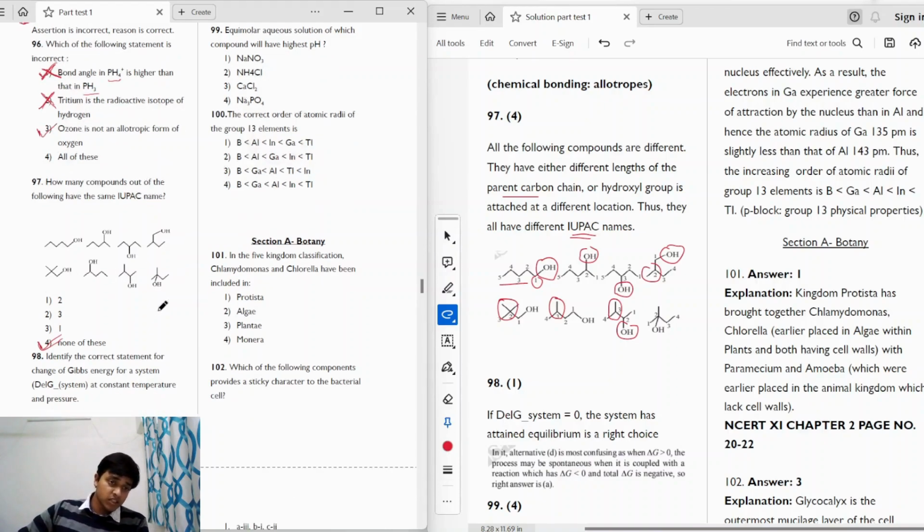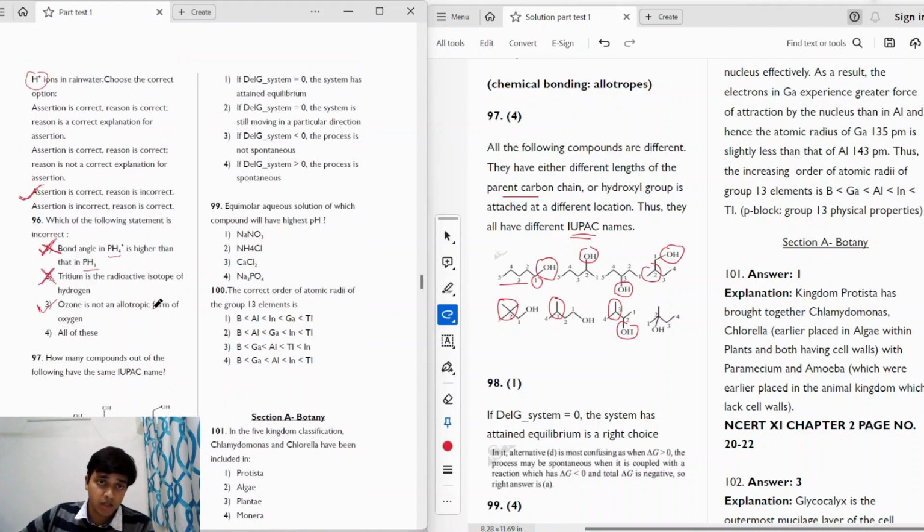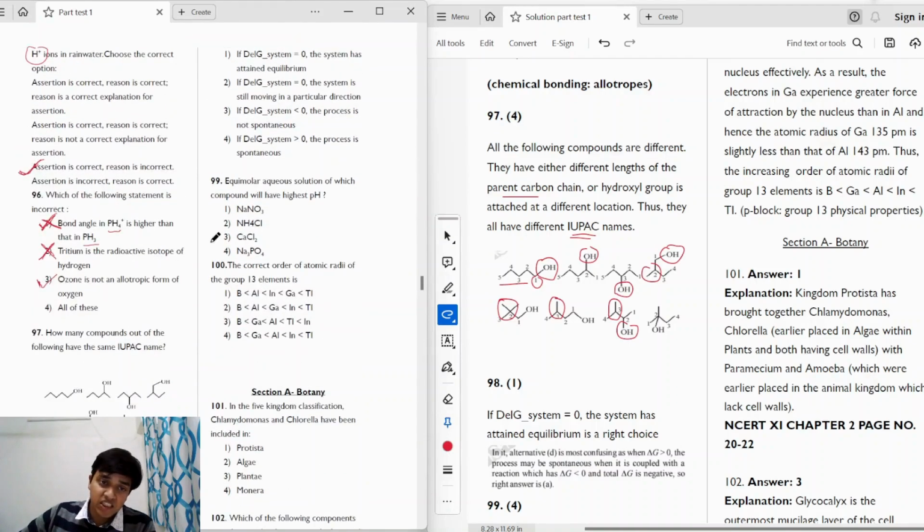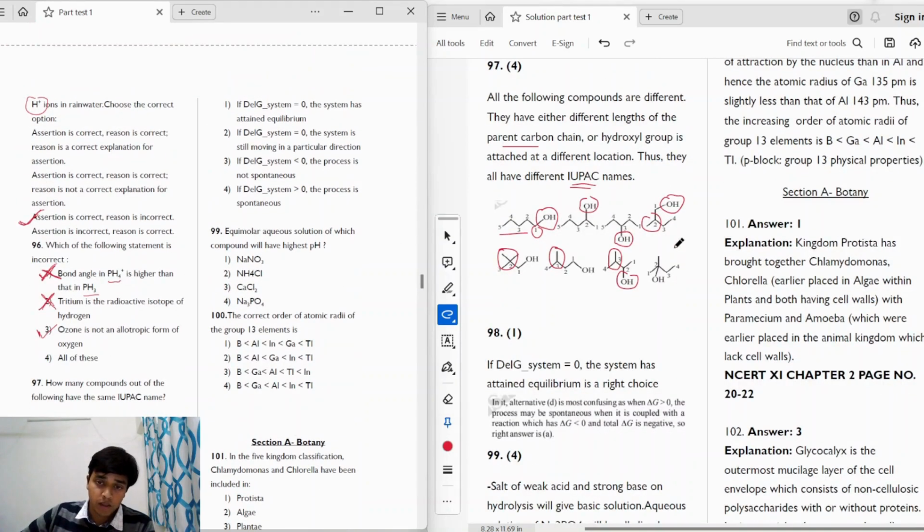Moving on to the next question. The question says, identify the correct statement for change of Gibbs energy of a system, delta G of the system, at constant temperature and pressure. So we have to find out the correct statement about the change in the Gibbs free energy of a system. Option 1 says, if delta G system is equal to 0, the system has attained equilibrium.